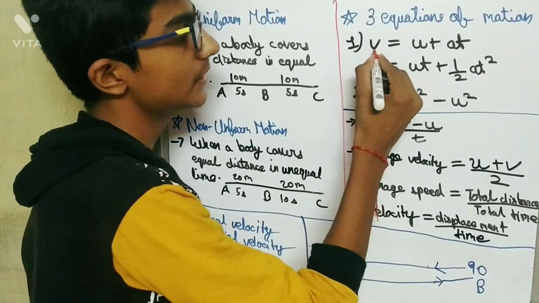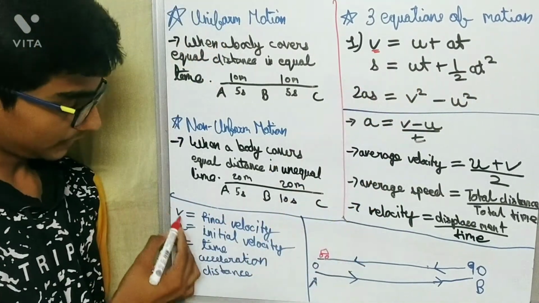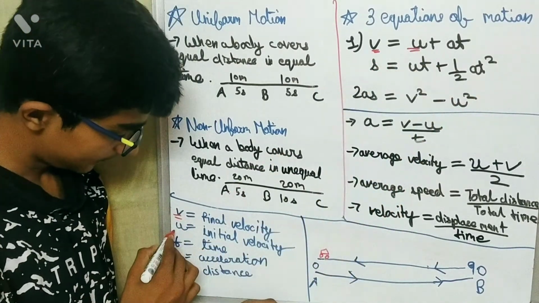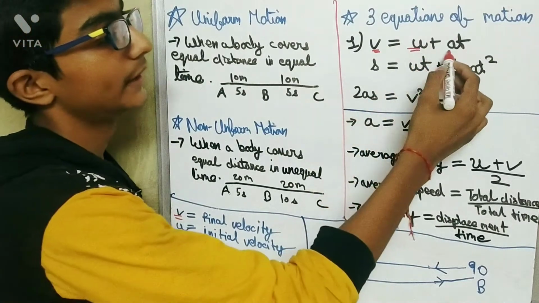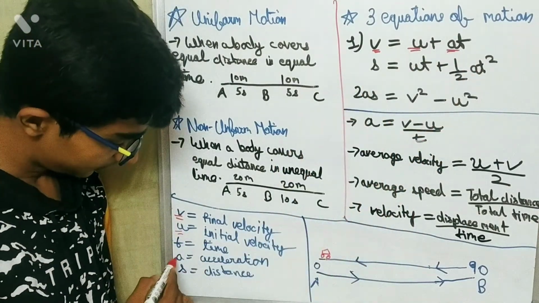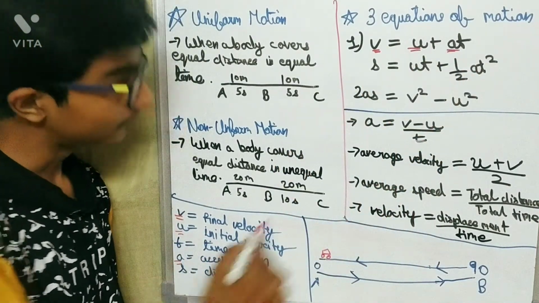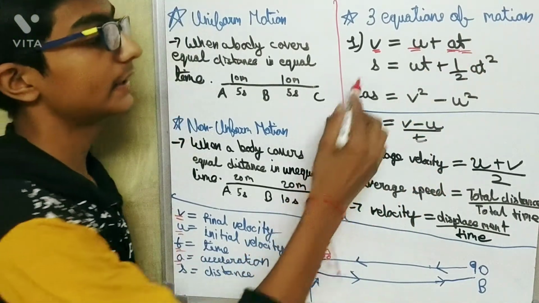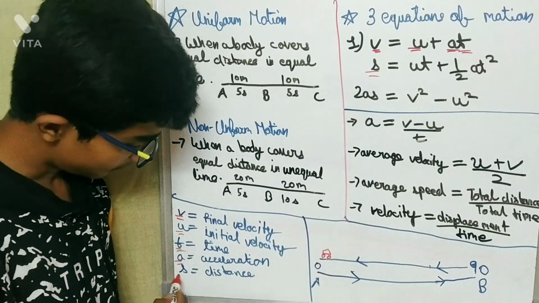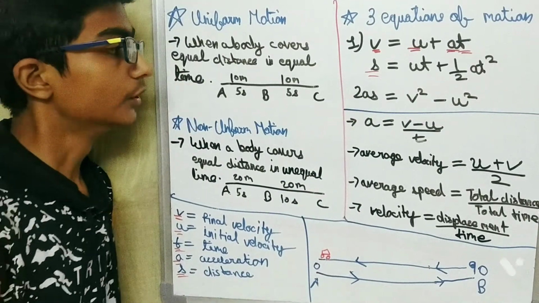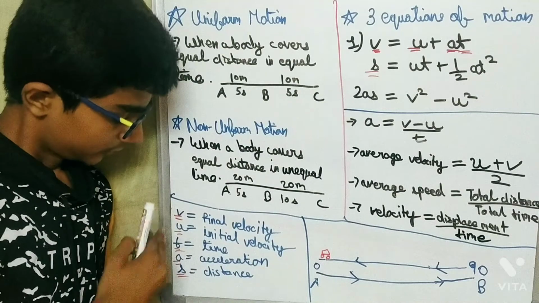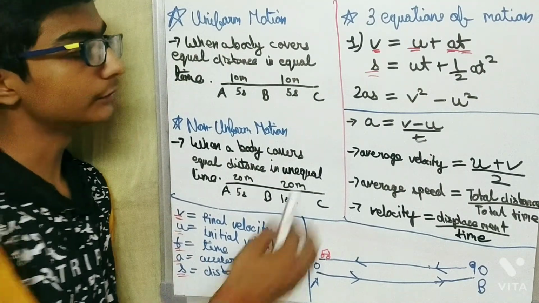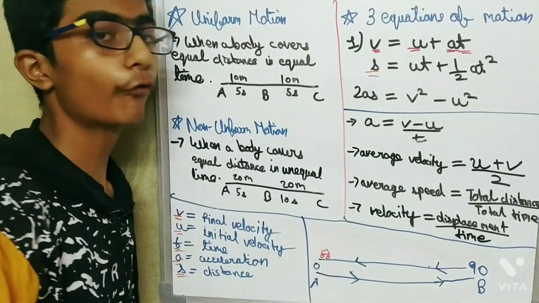See here, V is final velocity, u is initial velocity, a is acceleration, t is time, and s is equal to distance. So these are the names given in short form for the formula.